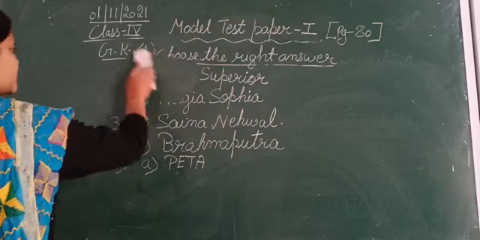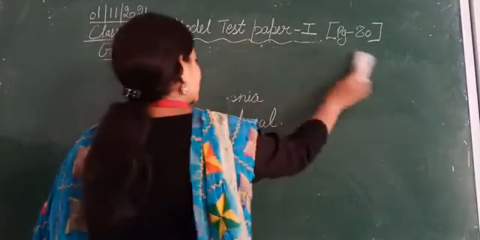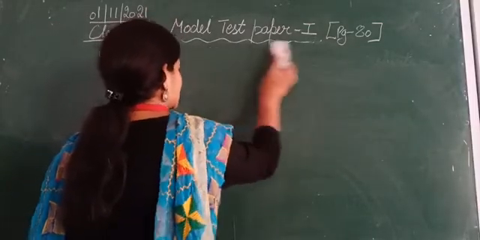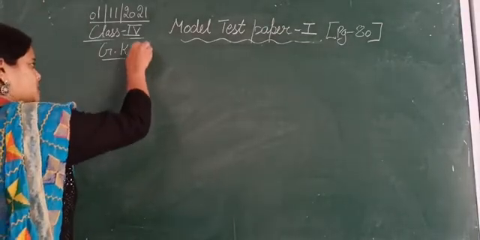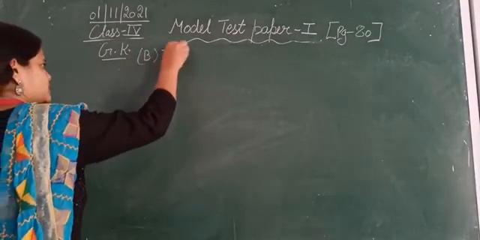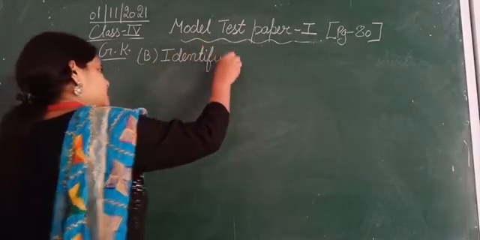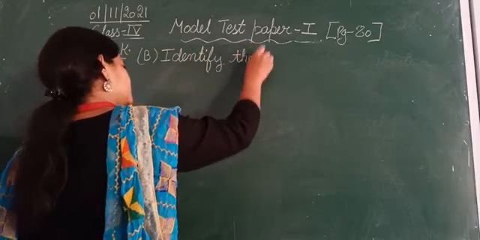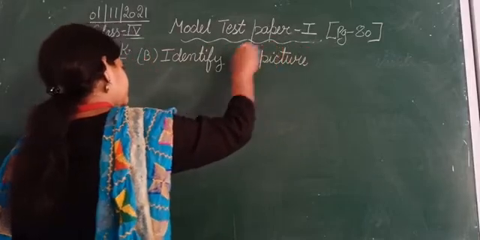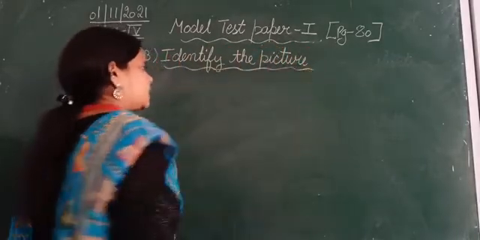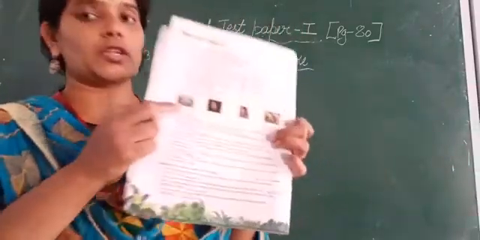Moving next to B1 of the same model test paper, that is identify the picture. Okay, so now the pictures are given and we need to identify them. So the first picture that is given over here.